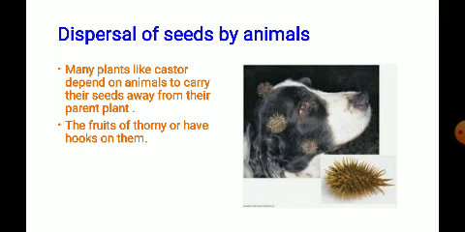So these plants mostly depend on animals, including human beings, to carry their seeds away from the parent plant. What happens is, as the animal or the human being passes by and moves along the plant, the fruit gets stuck to the body or skin of the animal or to the clothes of the human beings.